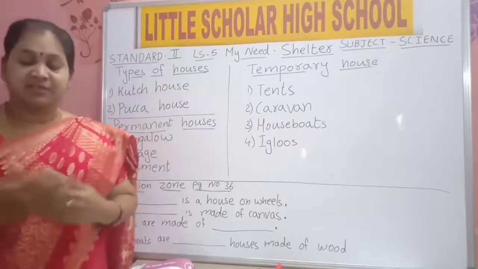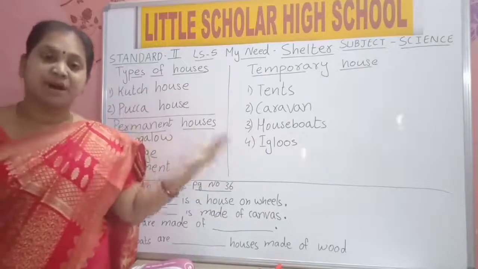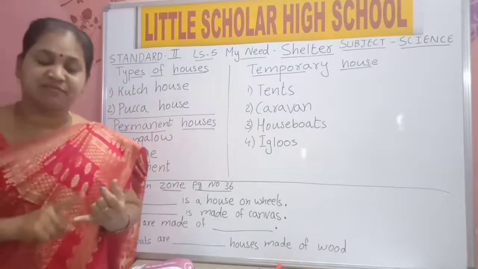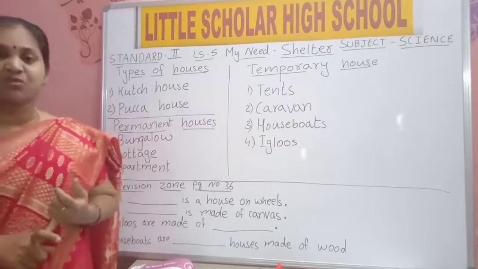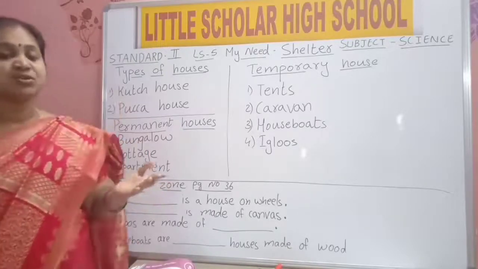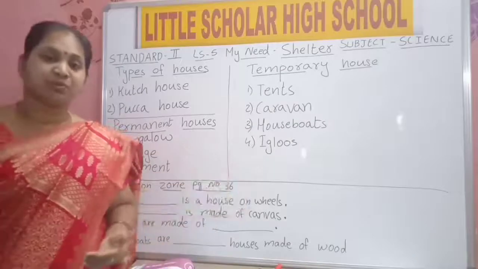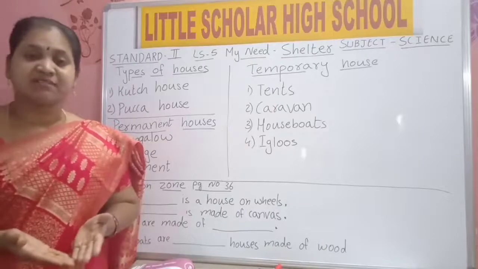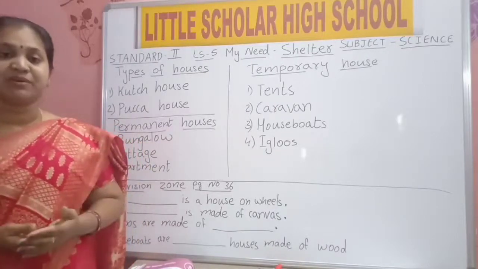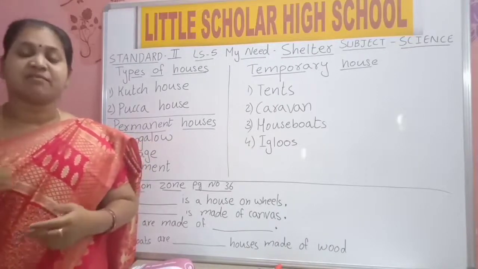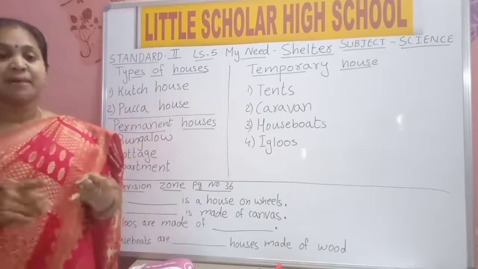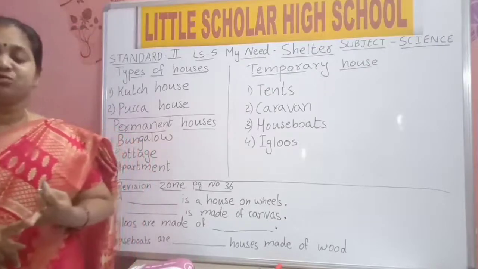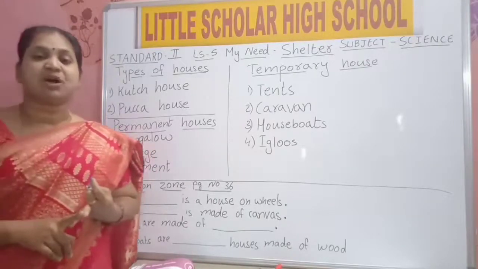Pakka houses are the ones we are living in. They are very strong. If rain comes continuously, nothing will happen to our house. If the wind blows very fast, all the trees on the roads will be uprooted and poles will fall down, but we are safe at home. Why? Because our house is strong. Pakka houses are made of bricks, cement, steel, iron, all this we use to make our house strong.